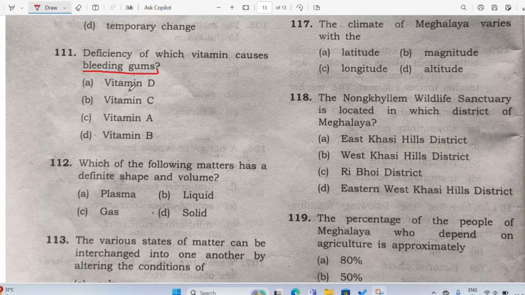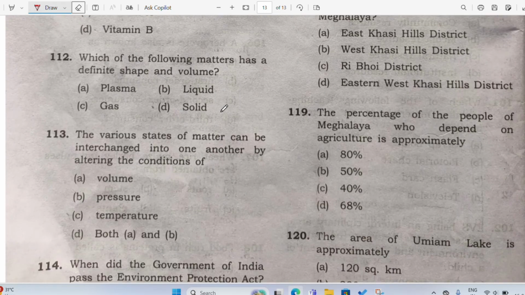So, which vitamin is left? The only vitamin left is vitamin C. So, deficiency of vitamin C will cause bleeding gums, or commonly we study a disease which is caused by the deficiency of vitamin C, that is scurvy. S-C-U-R-V-Y, scurvy, right?